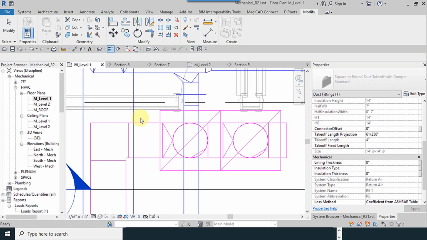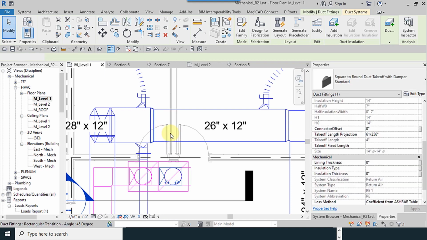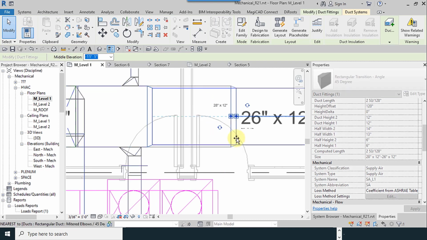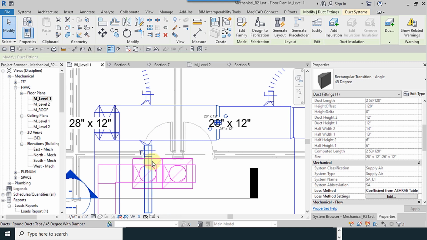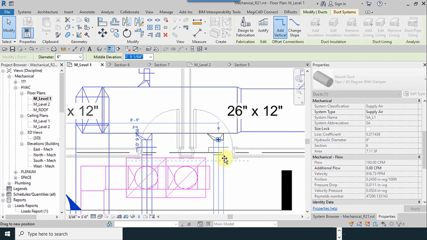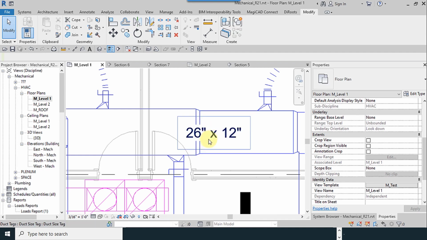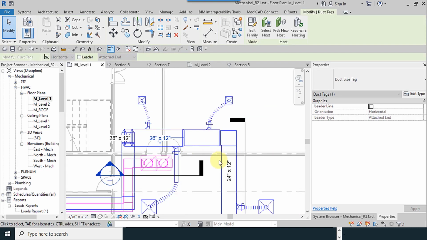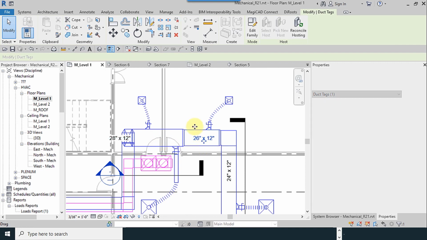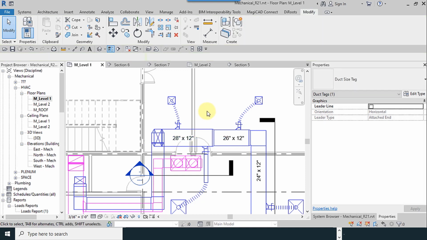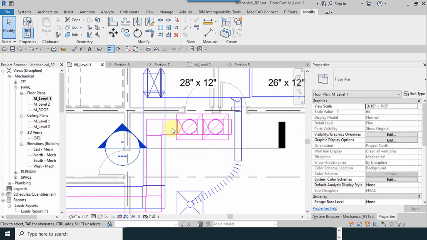For this conflict, I go to level 1 and I change the adapter to right. I hold down the left mouse click, and for this too, very easy. So there's no clash or conflict here. And change the position of the sizes.